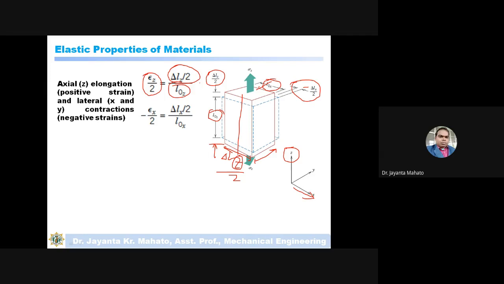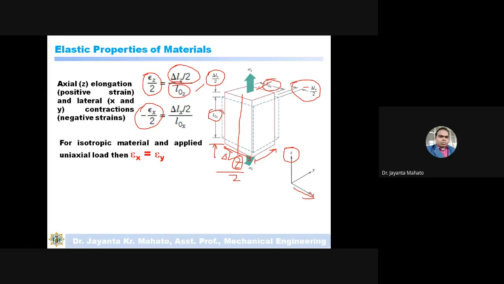So this amount of strain, if you multiply by 100 then you get a percentage, and if you do not multiply, then it is an absolute value. So this is the amount of axial elongation and this is the amount of radial contraction.